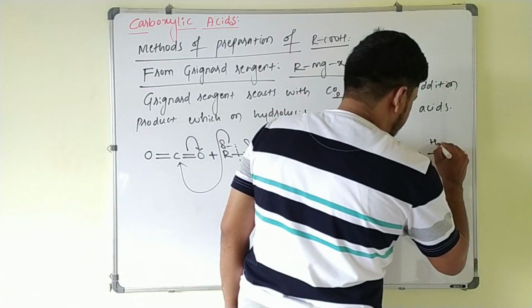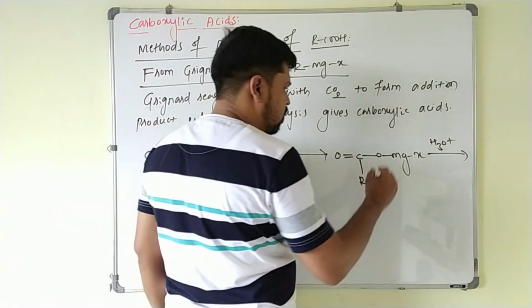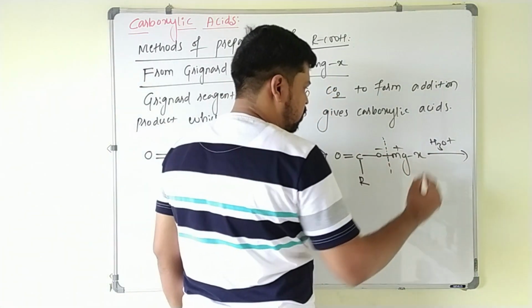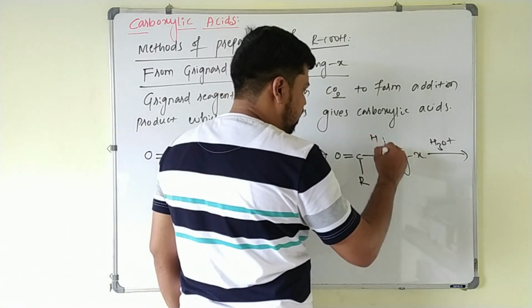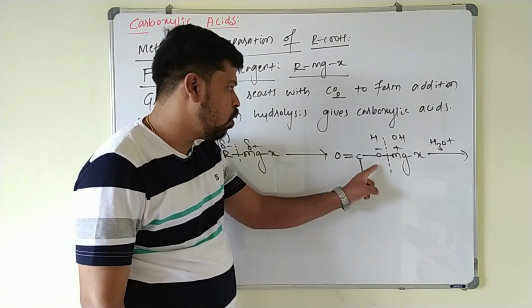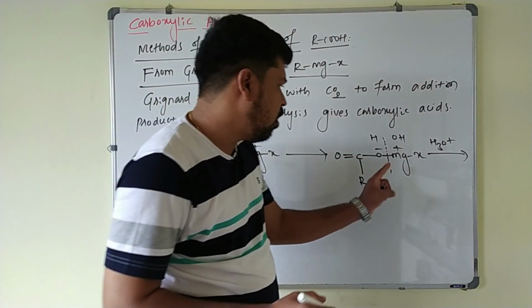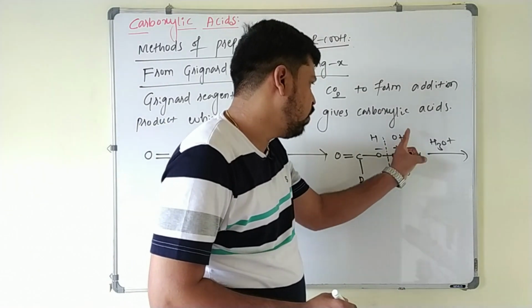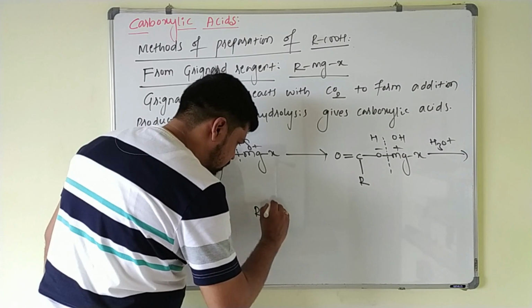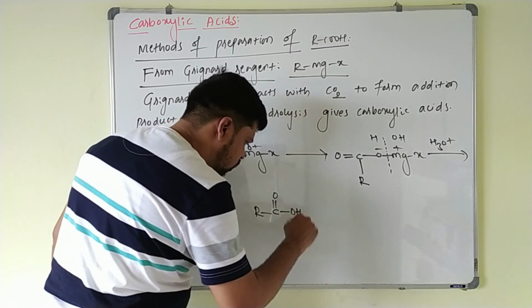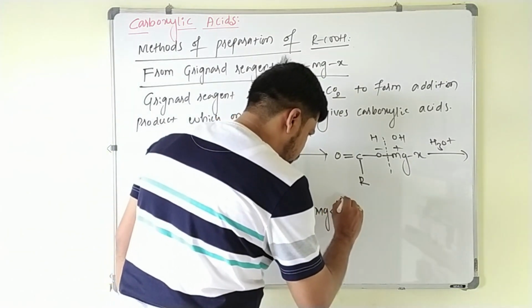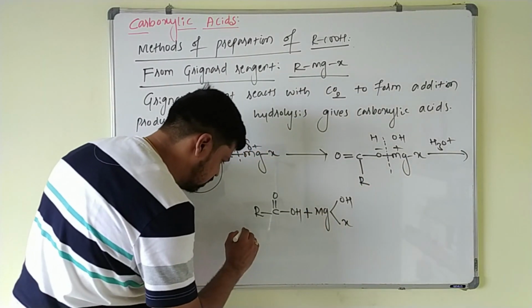So this on hydrolysis is nothing but addition of water in the acidic medium. So here you have to break this bond. Oxygen is electronegative and magnesium is electropositive. Just add H plus ion here and on this side add OH minus ion, so that you will get RC double bond OH, carboxylic acid, along with the byproduct Mg that is connected to OH and halogen here. So your answer will be RC double bond OH plus magnesium connected to OH and X. This is your carboxylic acid.